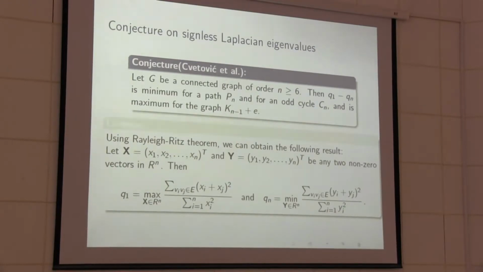Actually, we can give the proof of this conjecture using Rayleigh's theorem. By Rayleigh's theorem, with x and y non-zero vectors, q1 is the maximum of this expression and qn is the minimum of this expression. Using this result, we want to prove the minimum case, not the maximum; the maximum is still open. I will show you the proof for the minimum case.